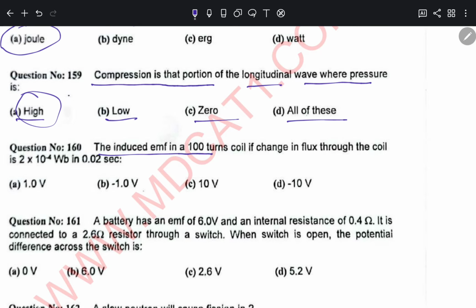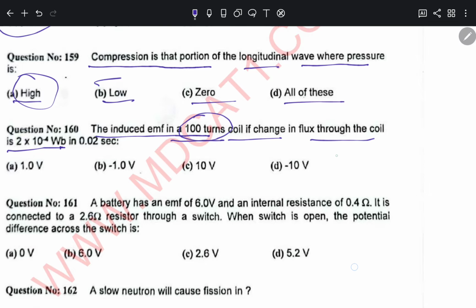The induced EMF in a 100 turns coil, if change in flux through the coil is 2 into 10 raised to power minus 4 Weber in 0.02 seconds. So the induced EMF, it's very simple. E is equal to N into del phi by del t. E is equal to N, 100, and phi is 2 into 10 raised to power minus 4, divided by 0.02.